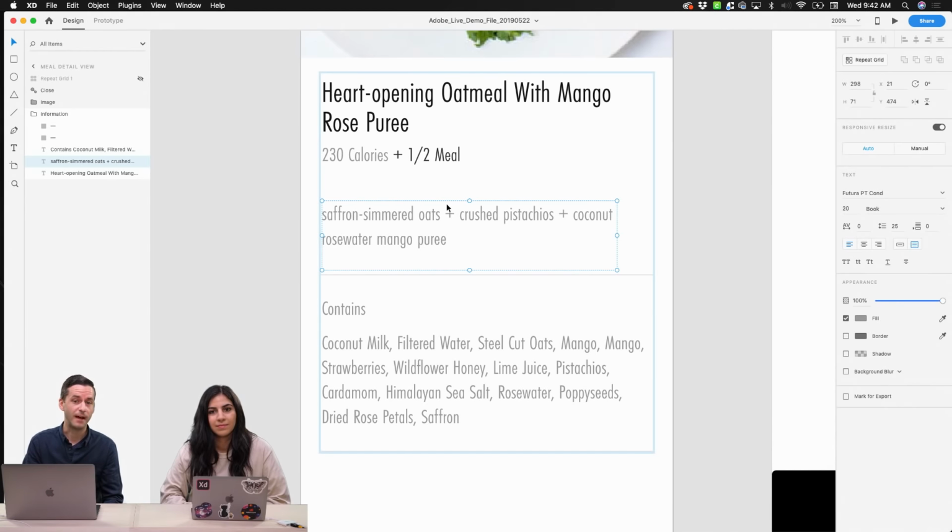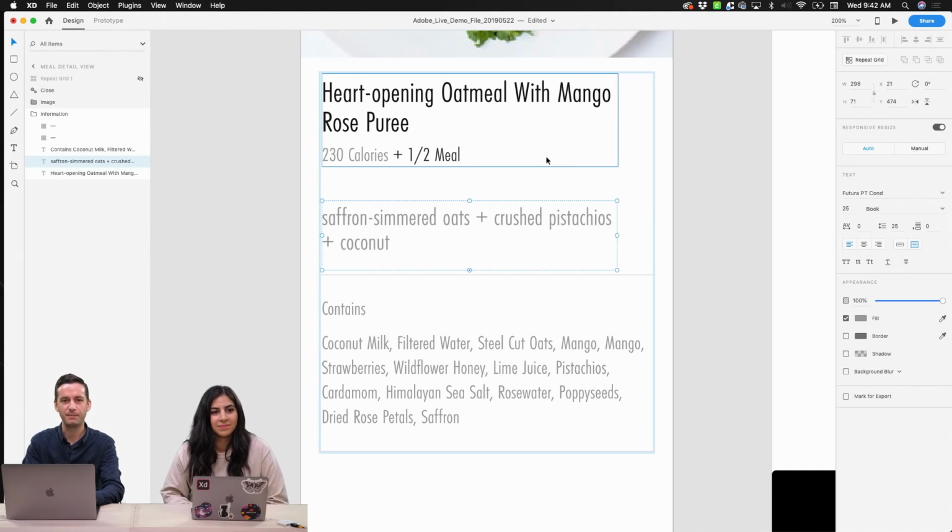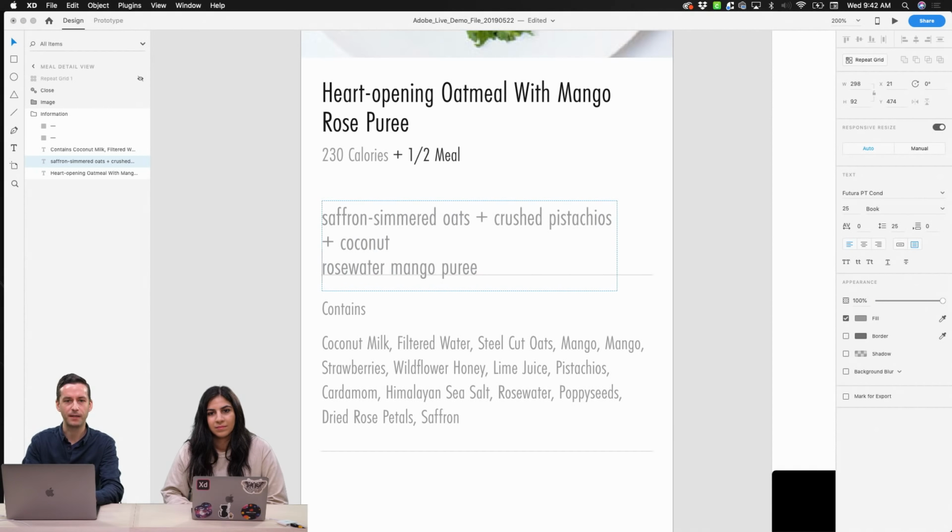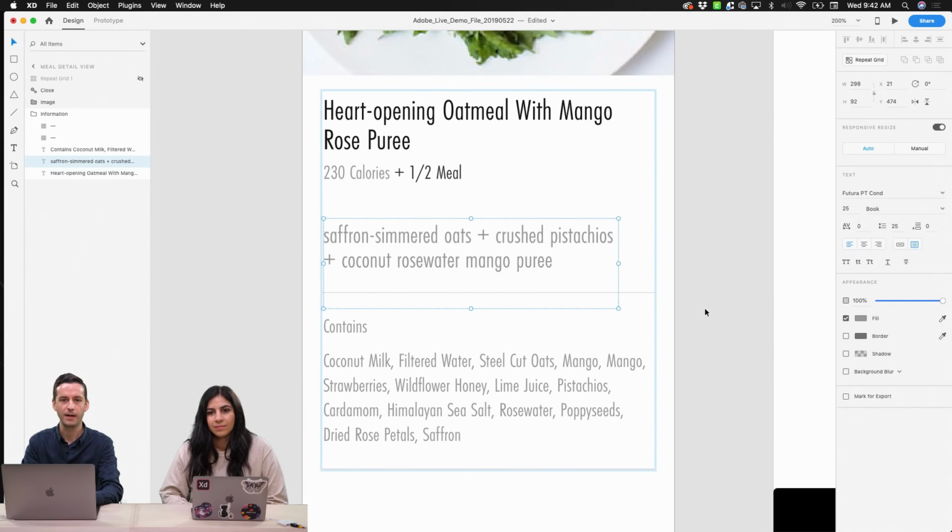I'm kind of not following my own rules here that I was setting up yesterday with everything being very small. So what might make sense is, we can play with this a little bit. We have the time. We could make this a little bit bigger. We might have to play with the overall text box size here, but we might want to make this description a little bit larger so it stands out a little more, but doesn't compete too much with the title here.